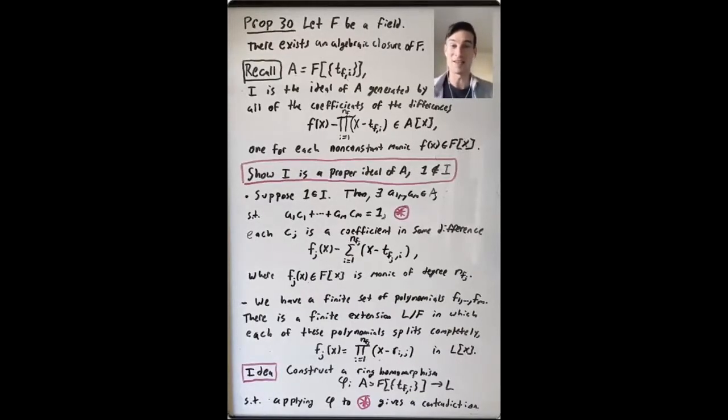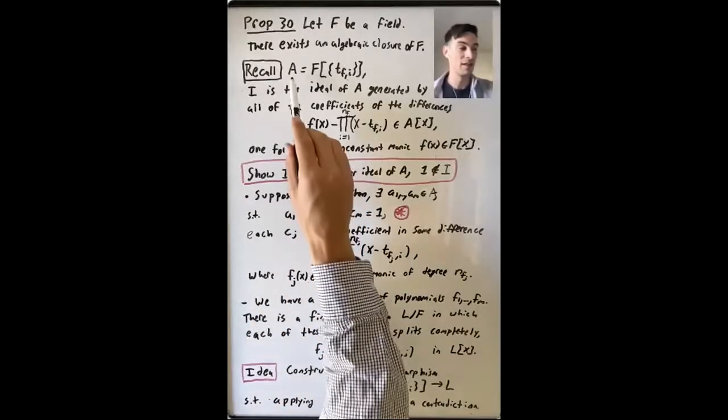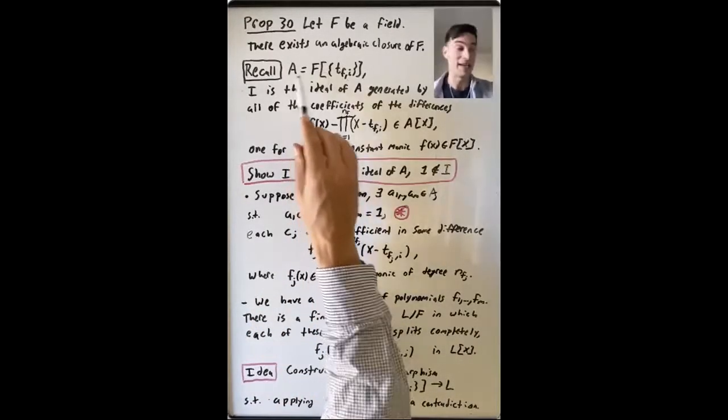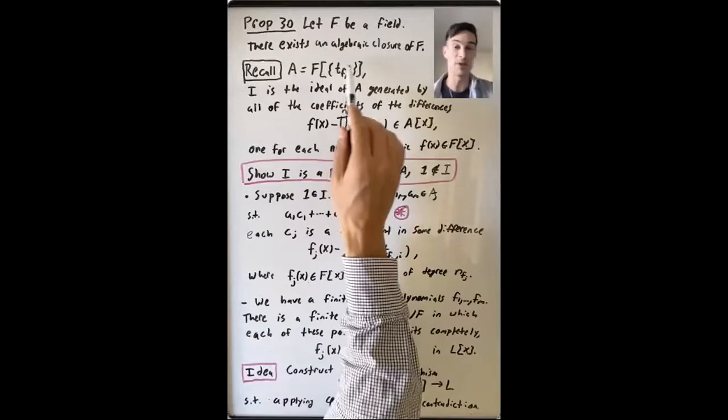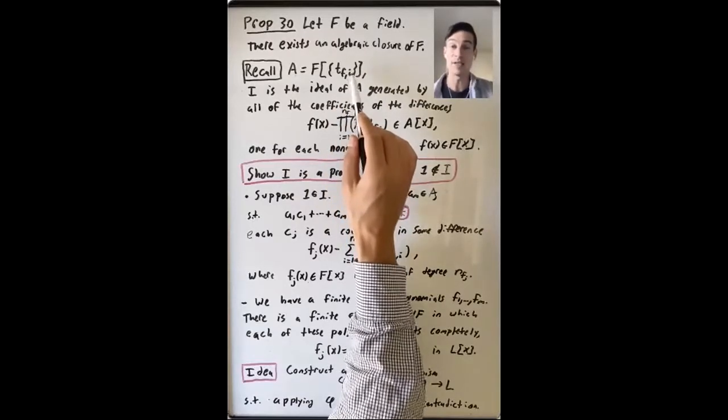We're in the process of proving that for any field F, there exists an algebraic closure of F. And we've already said where this algebraic closure is going to come from. It's going to be a quotient of a giant polynomial ring. This polynomial ring is called A, the polynomial ring generated over F by these variables t_{f,i}. So where do these come from?